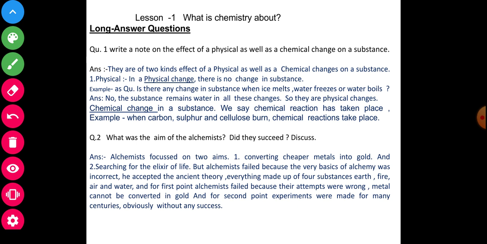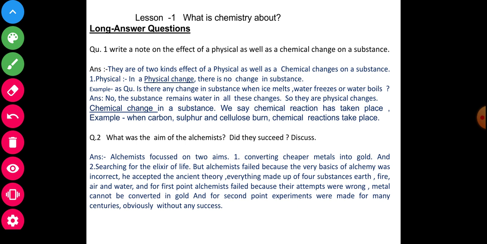They accepted the ancient theory that everything is made up of four substances: earth, fire, air and water. For the first aim, they failed because their attempts were wrong; metal cannot be converted into gold. For the second, experiments were made for many centuries, obviously without any success. Okay, my dear students, you will write according to this answer.